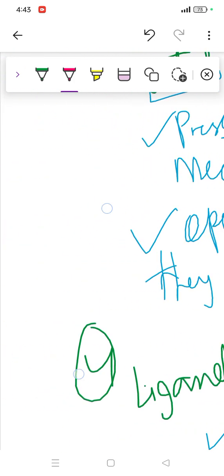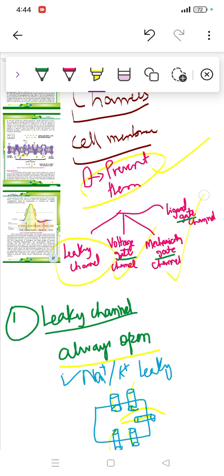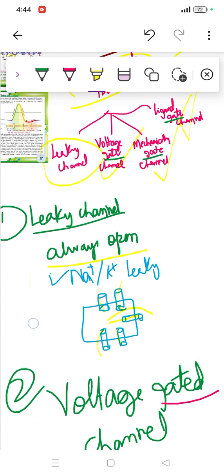So let's give it a quick recap. Channels are structures which do not allow everything to pass through, otherwise there would be problems. There are four: leaky channel, voltage gated channel, mechanical gated channel, and ligand gated channel. These are all the channels which we have discussed in detail.